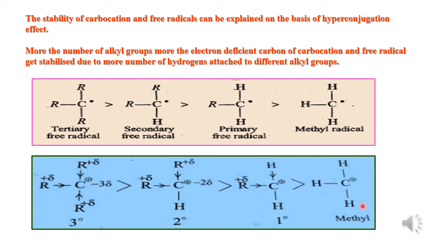So how this hyperconjugation effect helps to explain the stability of carbocation, that we will see. Now, in case of tertiary carbocation, there are three alkyl groups present.